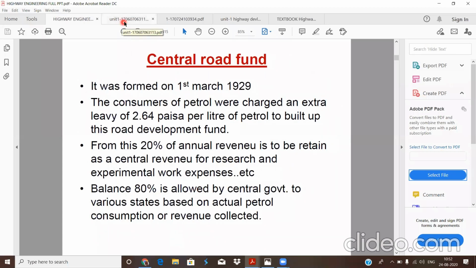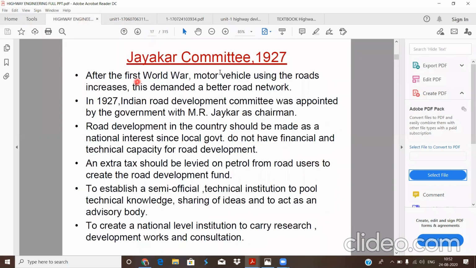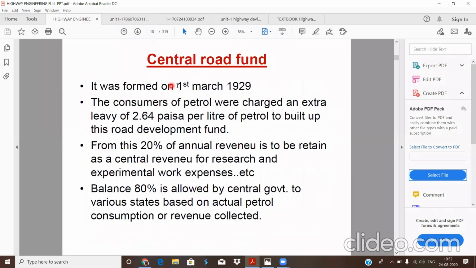Now, once again, remember: in 1927 the Jayakar Committee was formed. In 1928 the committee gave its report. After the report, the Central Road Fund was established, formed on 1st March 1929. So: 1927 the Jayakar Committee was formed, 1928 the report was given, and 1929 the Central Road Fund was established.